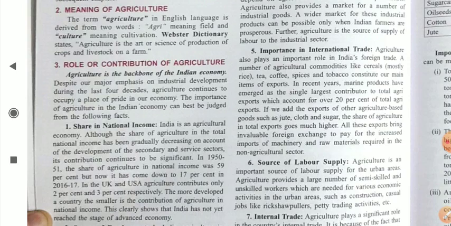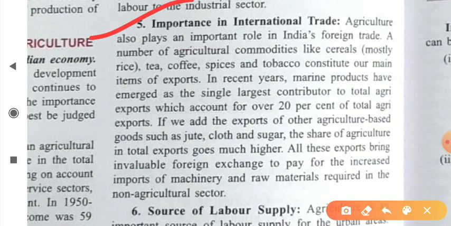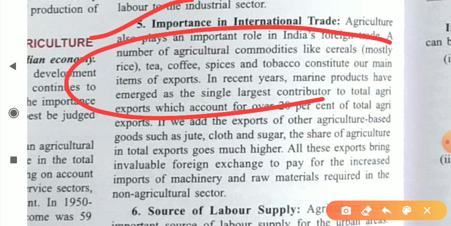Next is importance in international trade. If you talk about trade, agriculture also plays an important part in international trade. Agriculture also plays an important role in India's foreign trade. A number of agriculture commodities like cereals, tea, coffee, spices and tobacco constitute our major items of export. All these items are exported from our country.